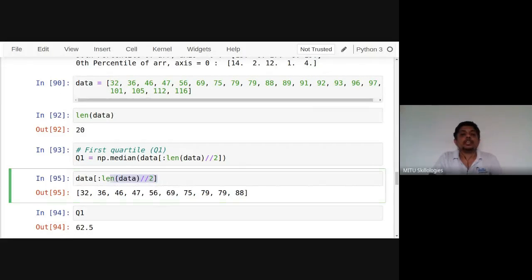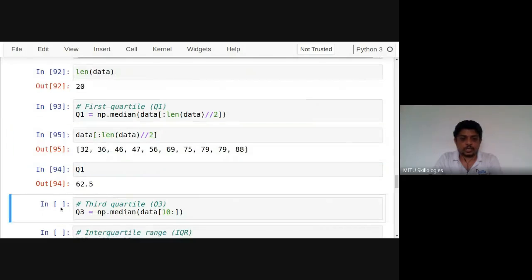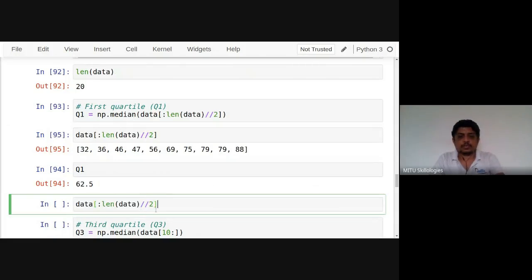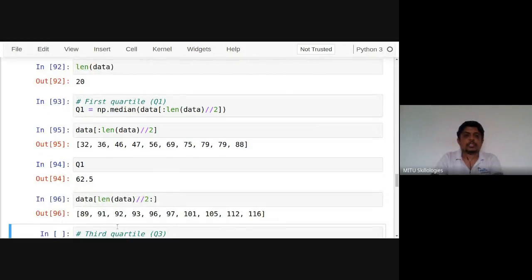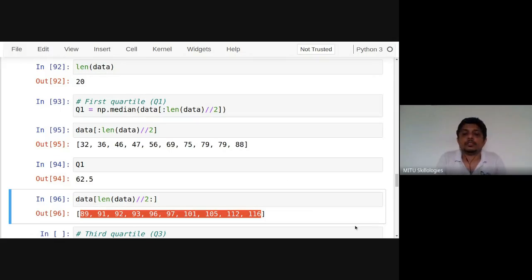To calculate the third quartile value, you can use a similar formula. Before that, let's see how it is calculated. I'll put the colon at the second place here. Now 88, and after that above 89, the remaining elements are there: 89, 91, 92, 93, 96 onwards, all other elements are taken into consideration.